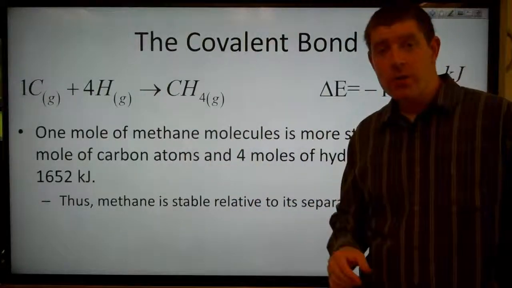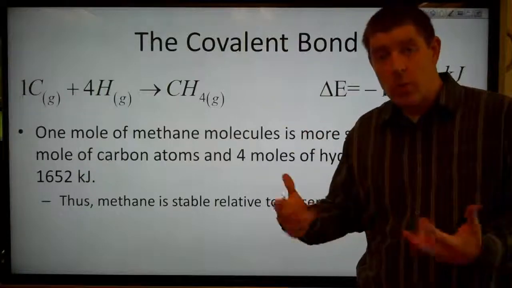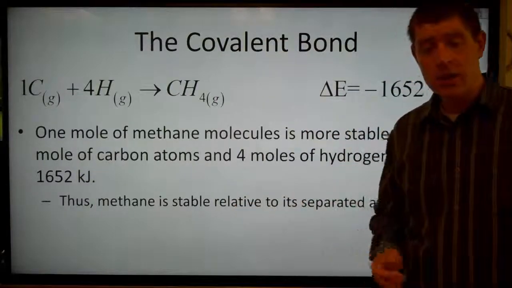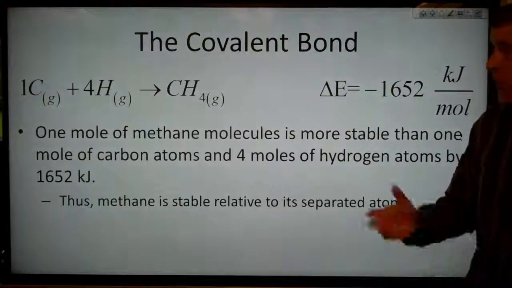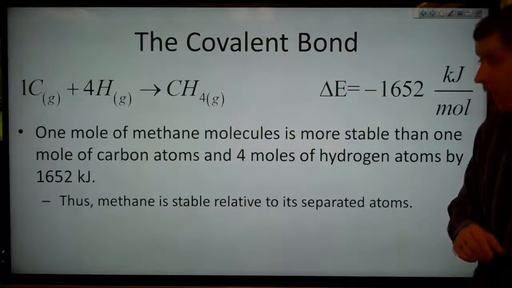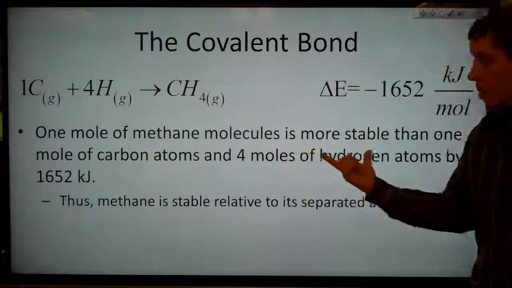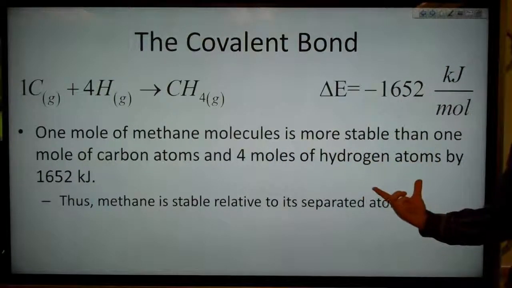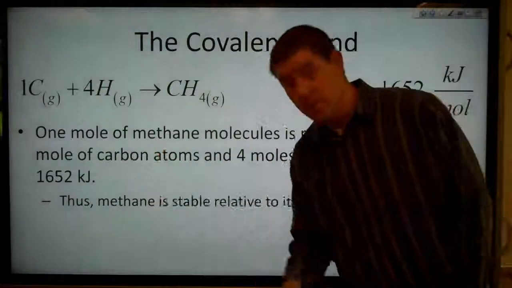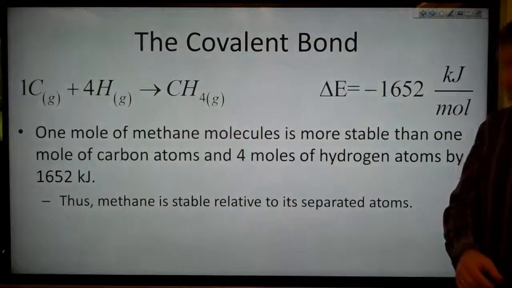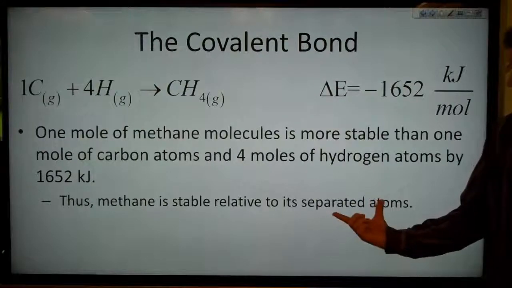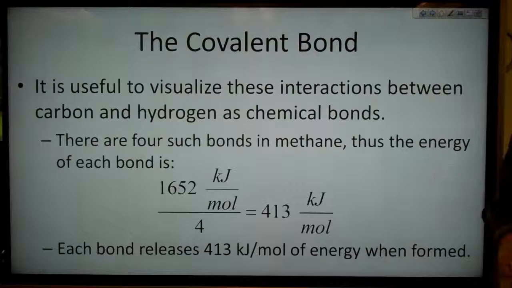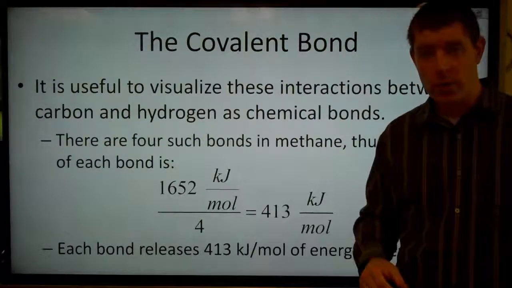We get quite a bit of energy out by forming these bonds, which means that we should actually see methane. And we do. We see methane. Methane is significantly more stable than our atomic carbon and atomic hydrogen are. So 1 mole of methane molecules is more stable than 1 mole of carbon plus 4 moles of hydrogen atoms by 1652 kilojoules. So this means that methane is more stable relative to its separated atoms. We get energy out by forming these bonds, which means the bonds actually form.